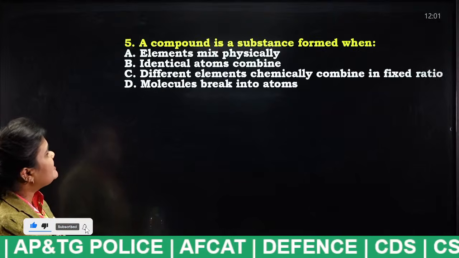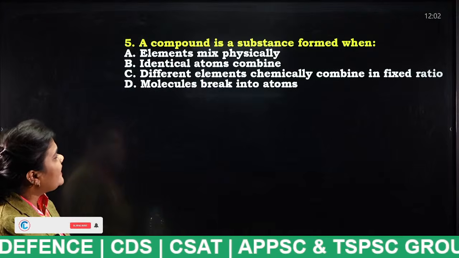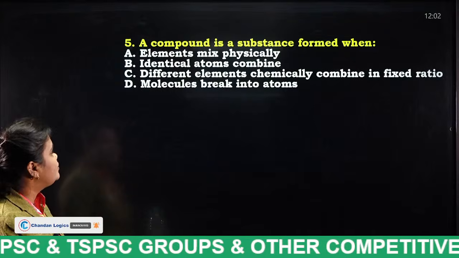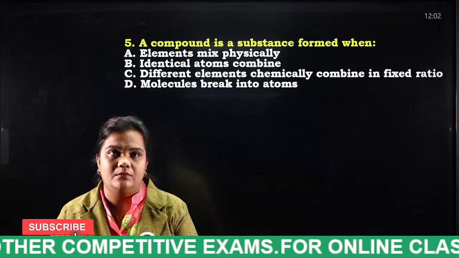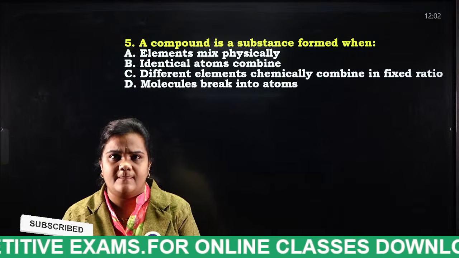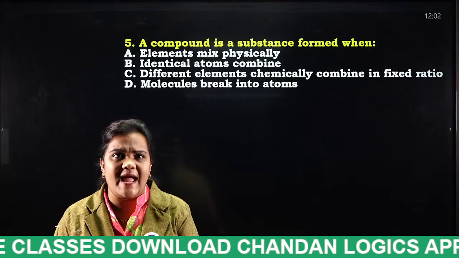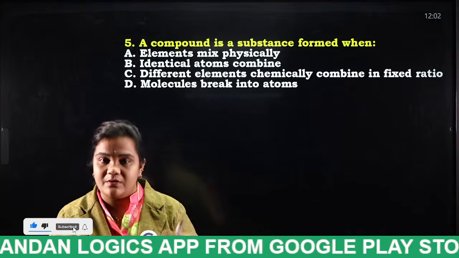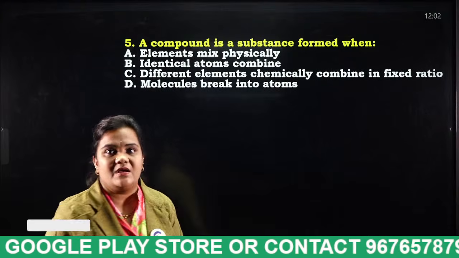A compound is a substance formed when elements mix physically, identical atoms combine, different elements chemically combine in fixed ratio, molecules break into atoms. What is the answer for this question? Each and every student who is in the live session, you must mention your answer in the comment section. Even if you know the answer or not, you must mention it in the comment section.